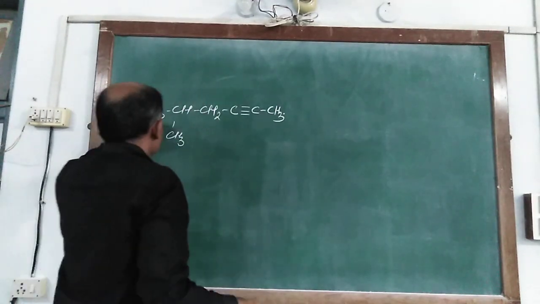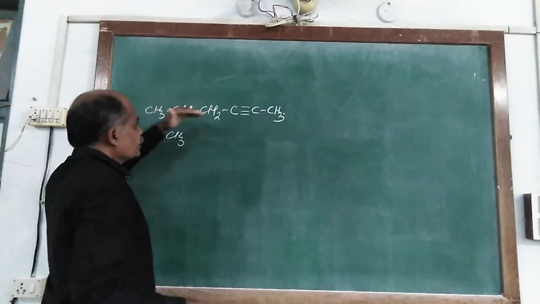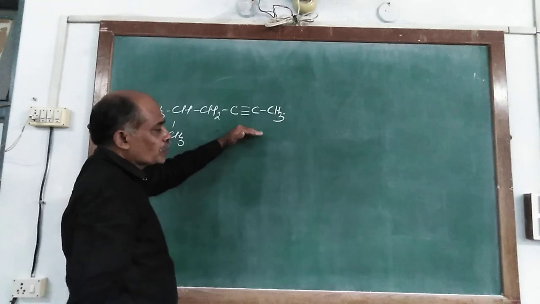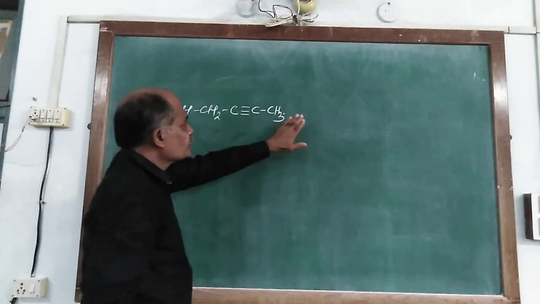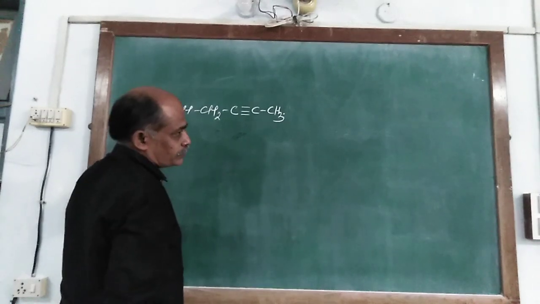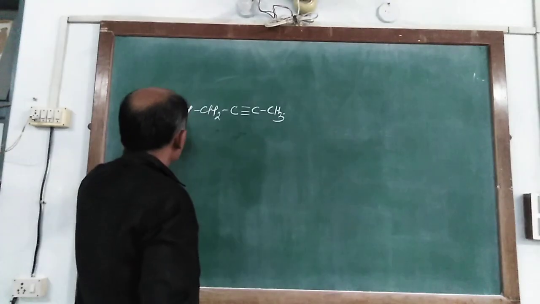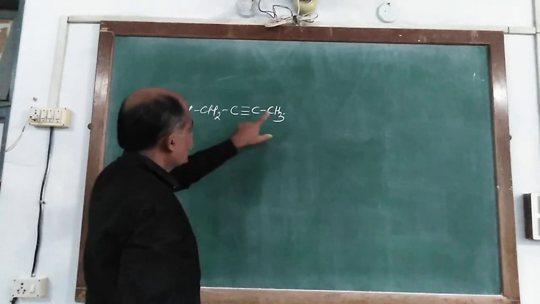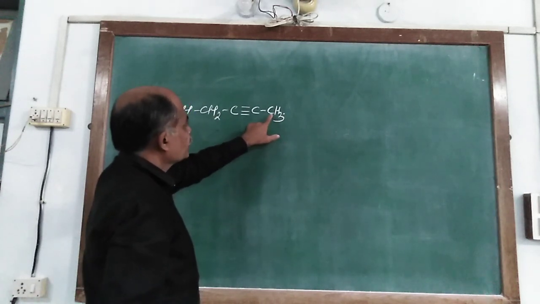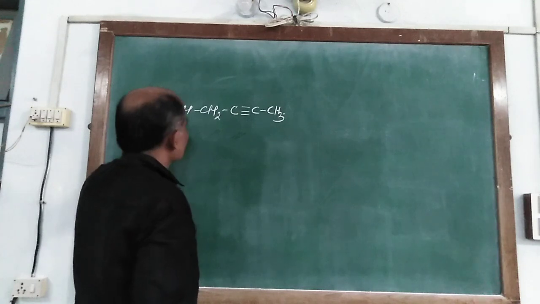So numbering is necessary. Numbering can be given from this end or this end. From this end, the substituent group is nearer, and from the other end it is 1 and 2.